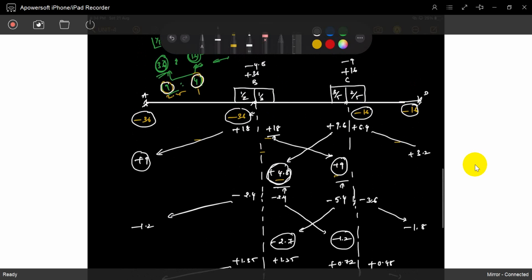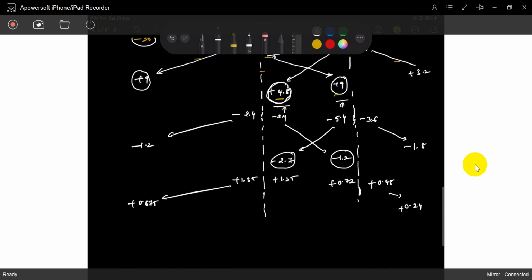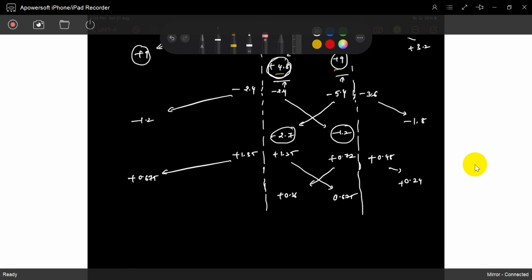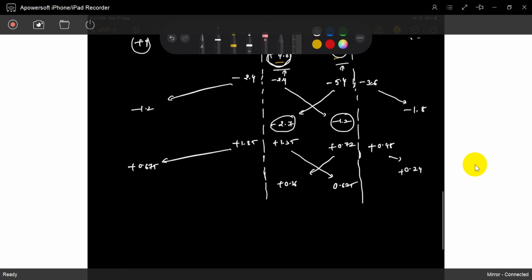So one iteration, two iterations, we have to stop at the third iteration. This carryover moment goes to 1.35 divided by 2, 0.675, and this is 0.36. Just one more iteration, we have to stop it.